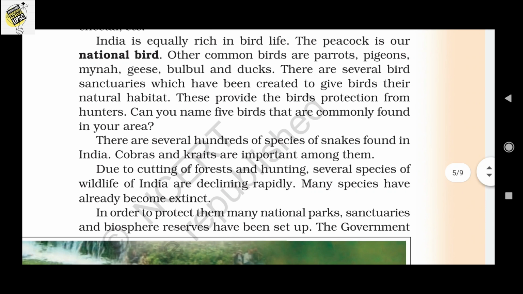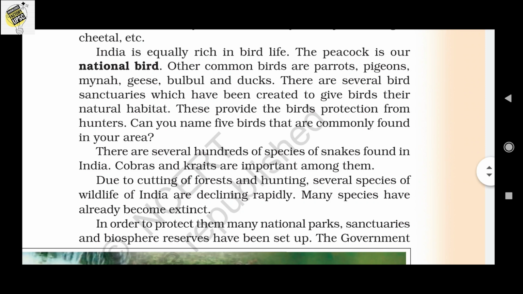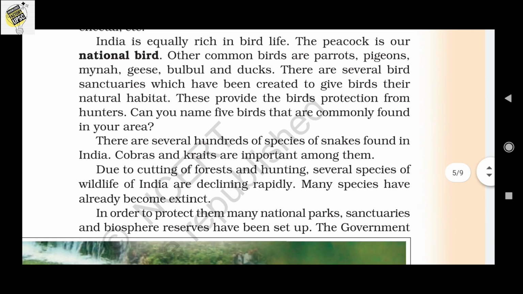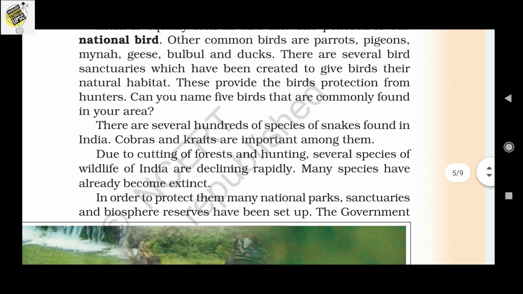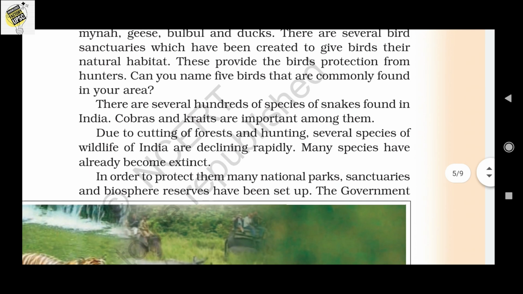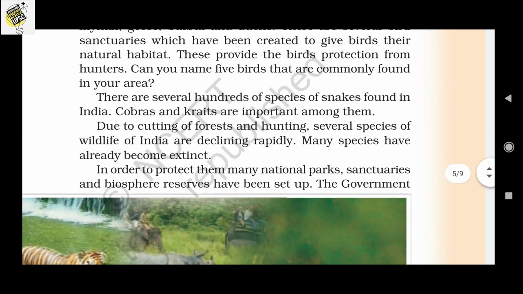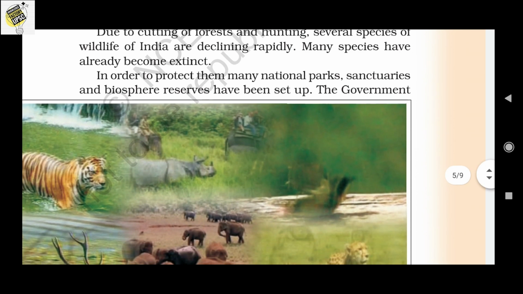Due to the cutting of forests and hunting, several species of wild animals in India are declining rapidly, and many species have already become extinct. So it's homework for you to make a list of extinct animals present in India. So don't forget that. Comment some extinct animals which occur in India. It's homework for you. And there is also a book known as the Red Data Book which provides information about extinct animals and endangered animals. So make a note on this Red Data Book and extinct animals.